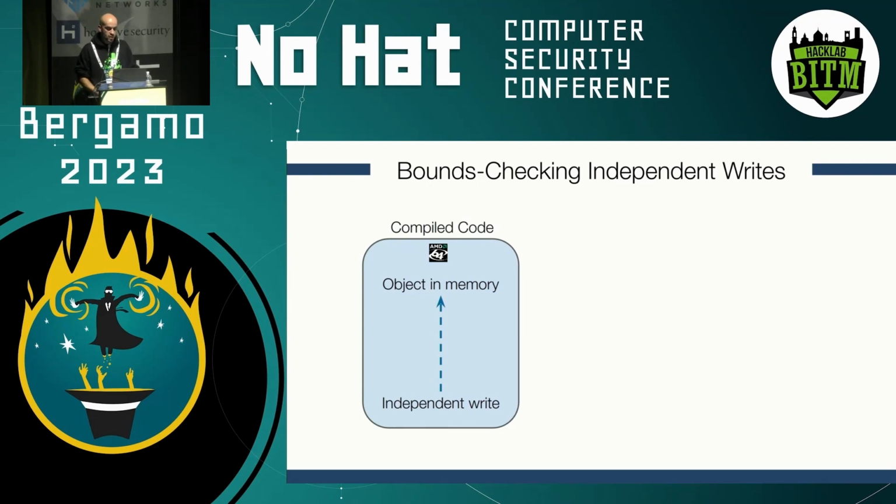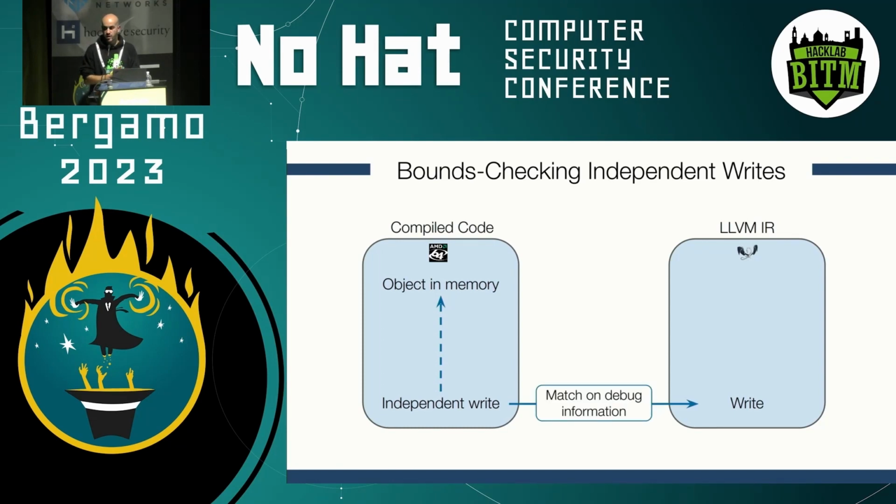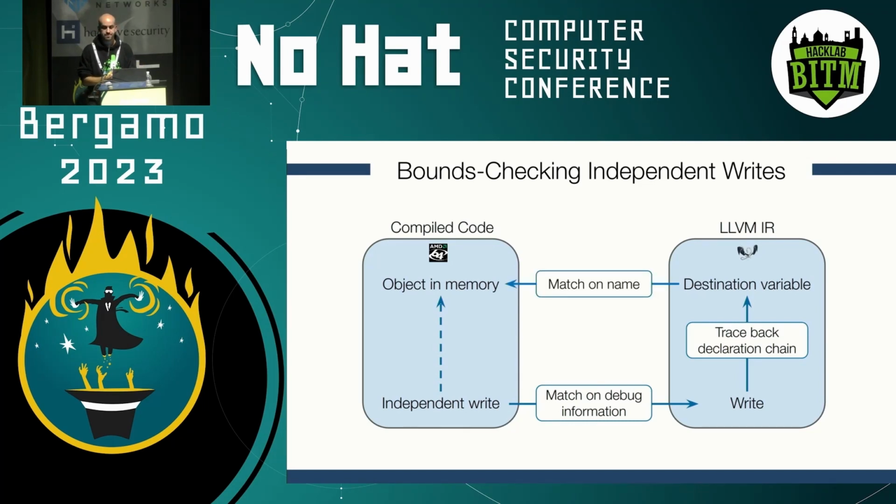So we use an alternative plan where we fall back to our LLVM intermediate representation. By using debug symbols, we are able to map writes from compiled code to the LLVM IR. From there, we can leverage the semantic information provided by LLVM to trace back this write operation to the destination variable. And once we have identified the destination variables in the LLVM IR, we can map them back again, thanks to debug information, to the object in memory. And so we circumvented our issue, and achieved our goal of understanding the intended destination object for a specific independent write.